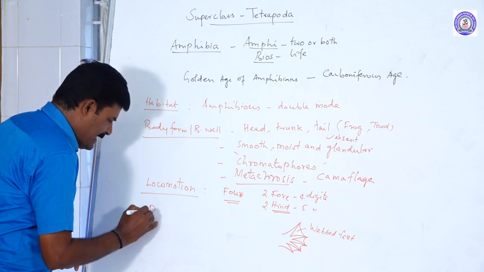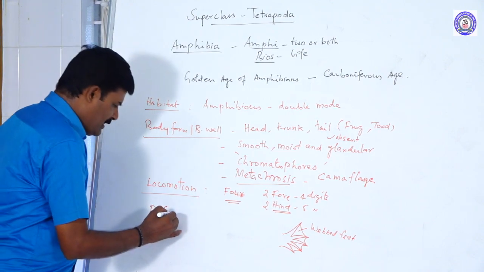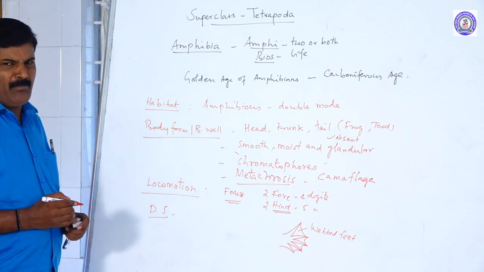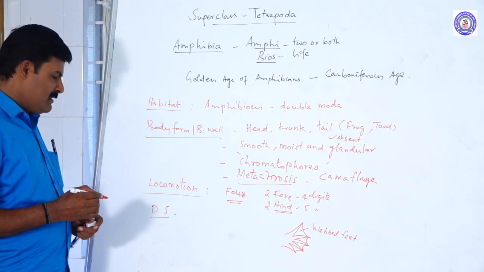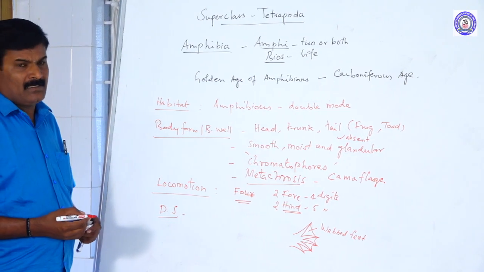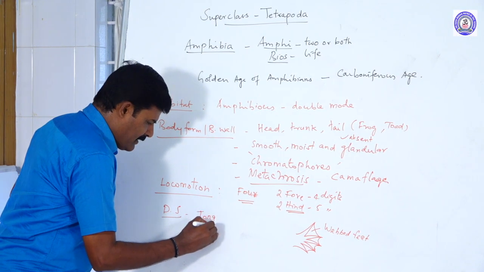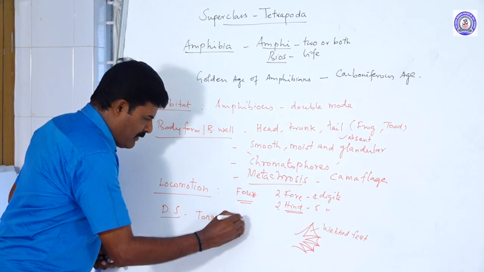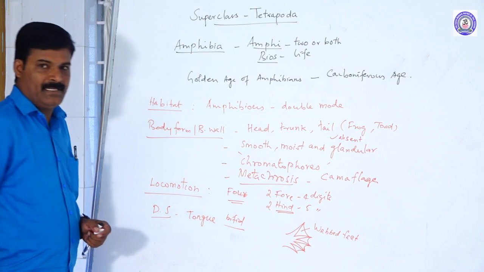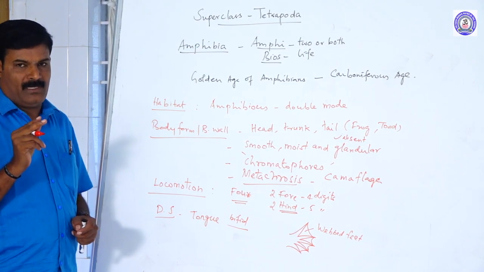Next is the digestive system of the amphibians. The mouth is terminal, with a snout part, and a mouth which contains upper and lower jaws with teeth. The tongue is a bifid tongue. Bifid means it divides into 2 at the terminal part.